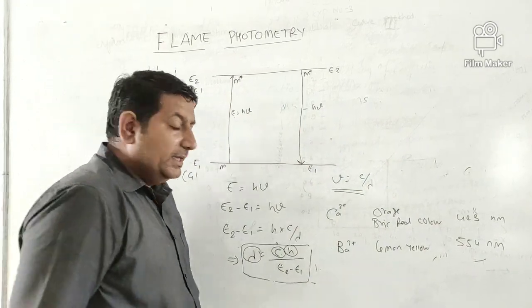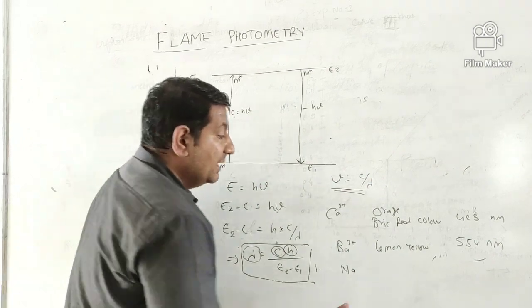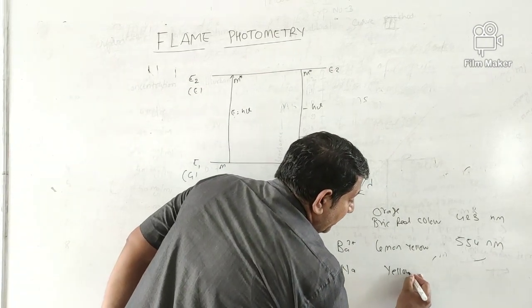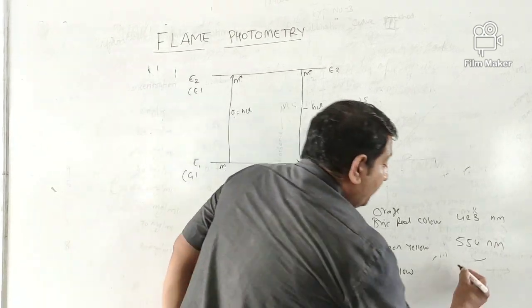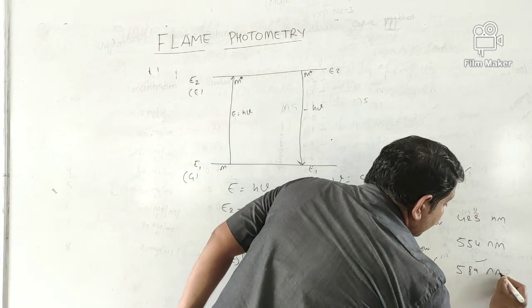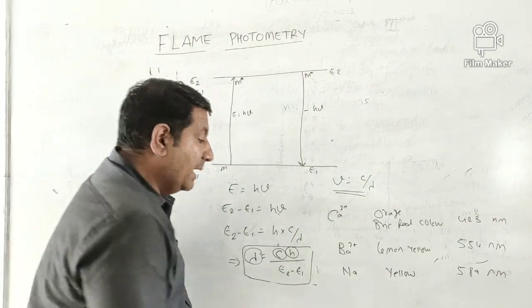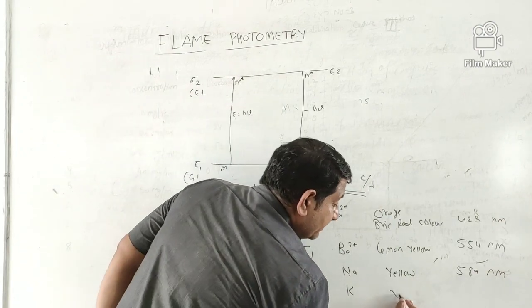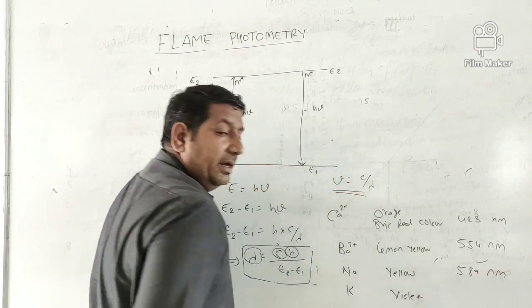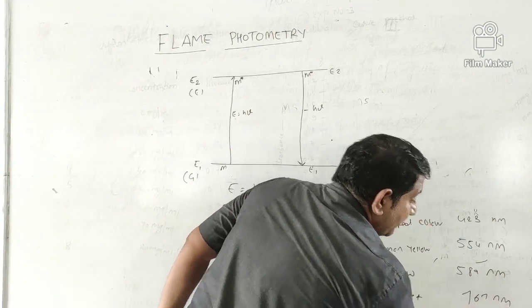And another important one is sodium. Sodium burns with a yellow flame, and sodium shows a lambda max of around 589 nanometer. 589 nanometer is the lambda max of sodium. And lastly, potassium burns with a violet color, and it has a lambda max of around 767 nanometer.